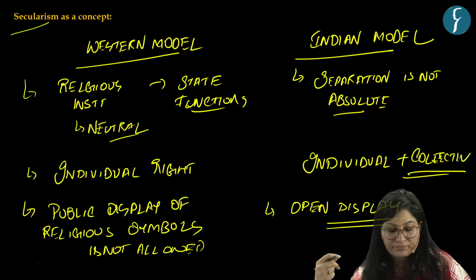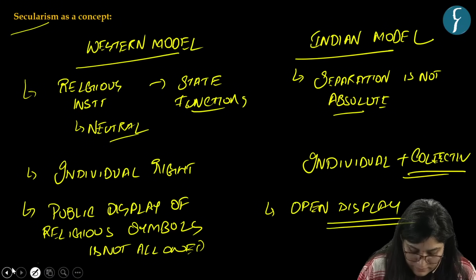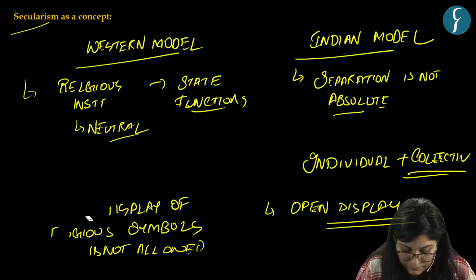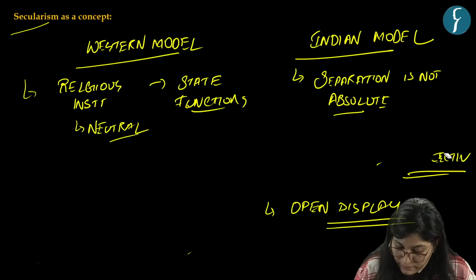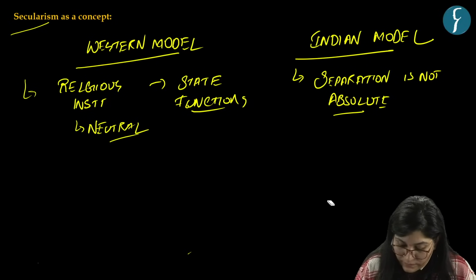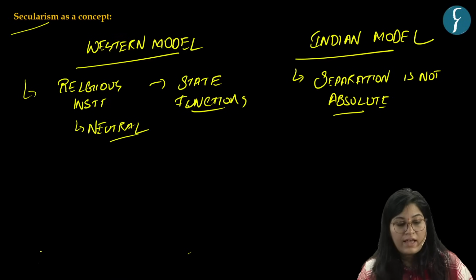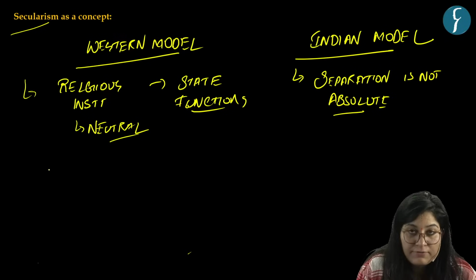Okay. Then next, religious educational institutions do not receive funds from the state under the Western model.